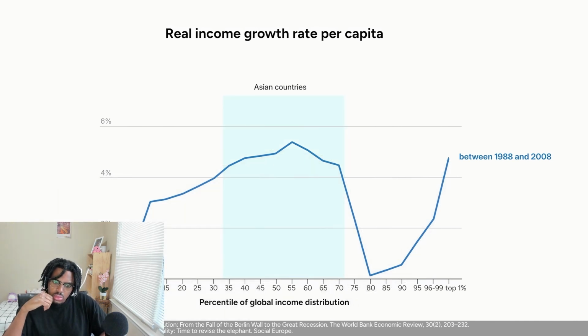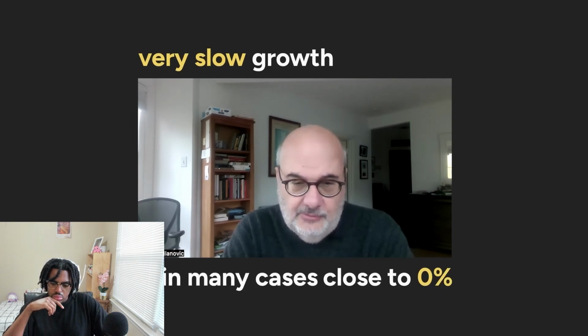The people around the 50th percentile of income, mostly people in Asia, saw big gains. But then for the Western middle class, the curve flatlines. People who are around the 75th, 80th percentile of the world income distribution, which means they are richer than the Chinese, had very slow growth, and in many cases actually growth of close to 0% per year over 20 years.